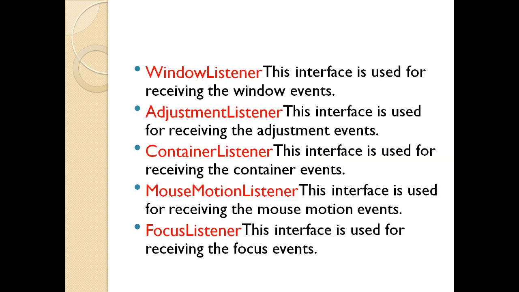Proceeding further, we also have the window listener, which receives window events, the adjustment listener, which receives adjustment events, the container listener for container events, and the mouse motion listener, which receives mouse motion events. The focus listener is used for receiving focus events.